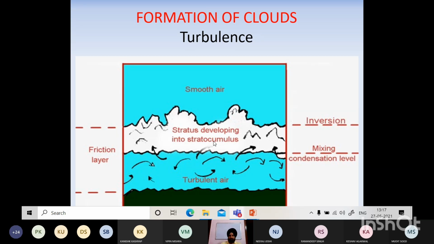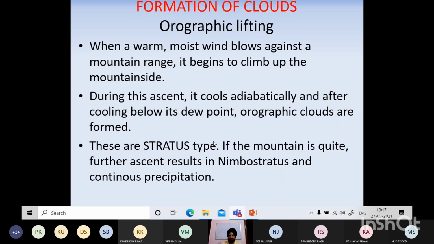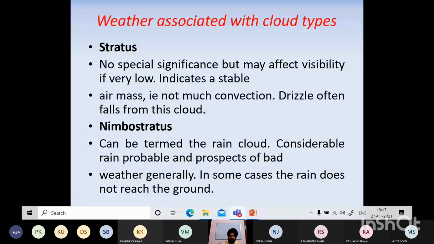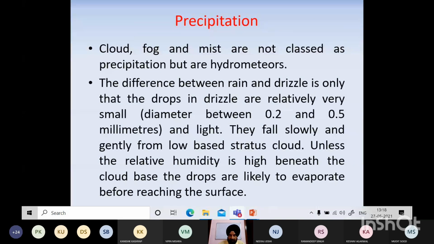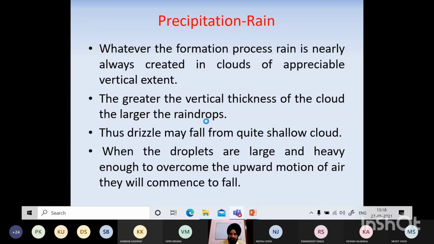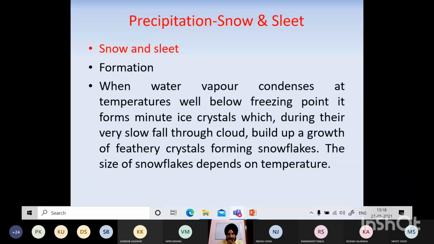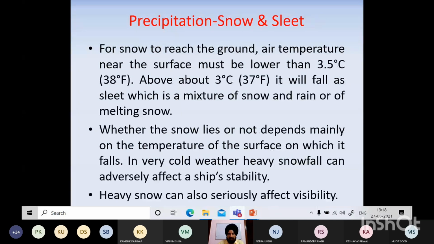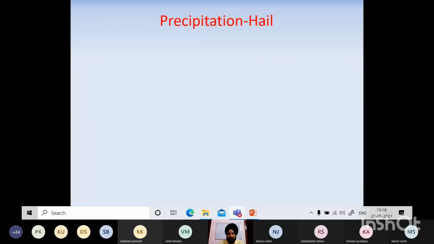So there is lot of things written. I'll send you, अगर आपको time मिले. You can go through the weather associated with these clouds and precipitation, rain. ये आप सब पढ़ सकते हो. There's nothing more to make you understand what is this rain, how this precipitation takes place, snow, sleet क्या होता है. So these are all things I think will be of some interest to you. चलो ठीक है. Okay. So anything else? Any questions from your side?